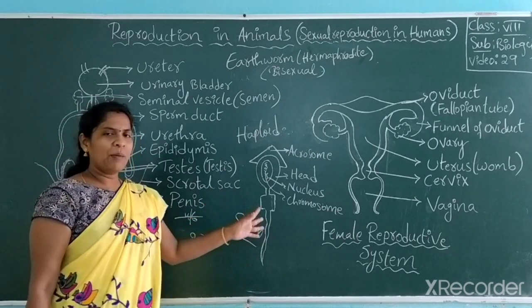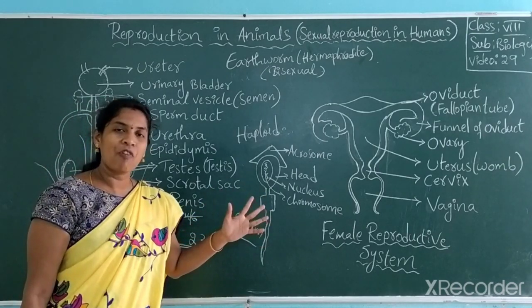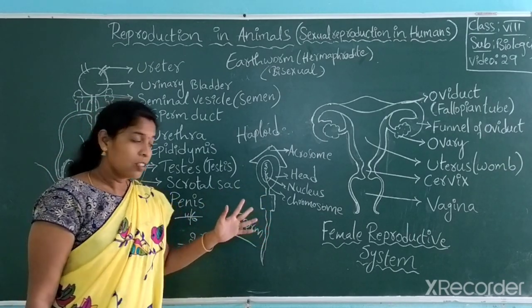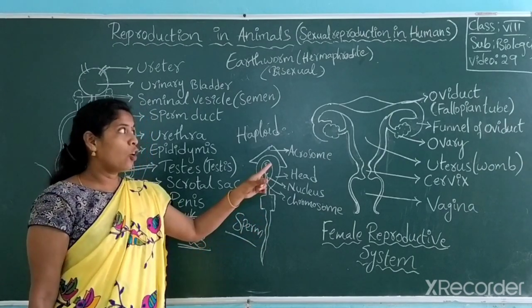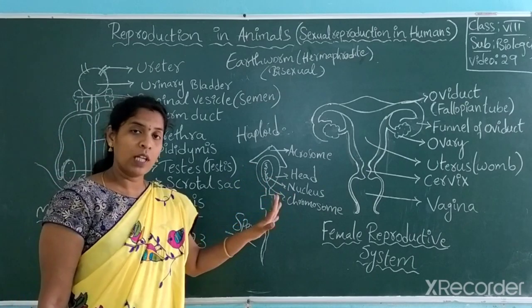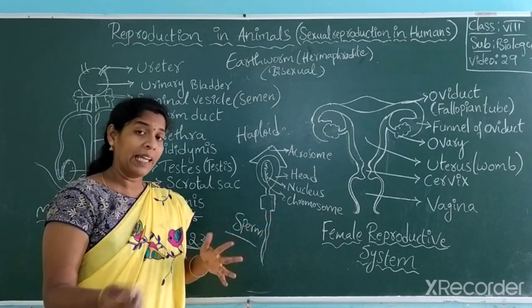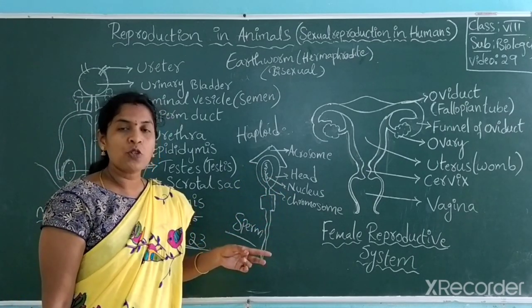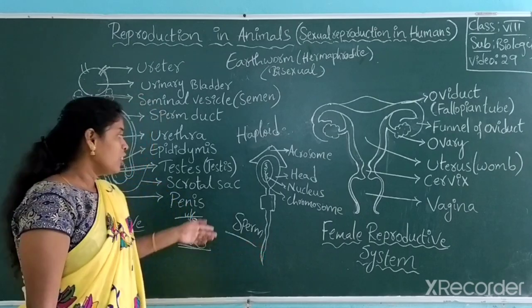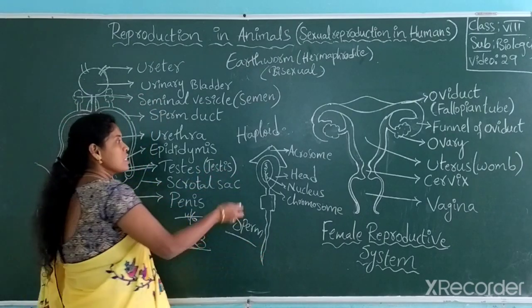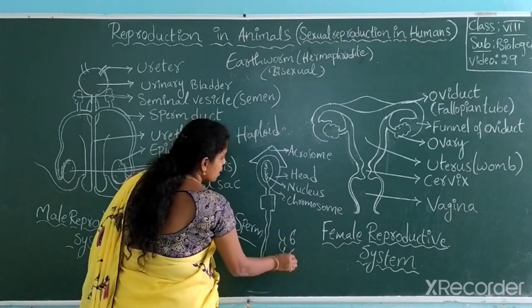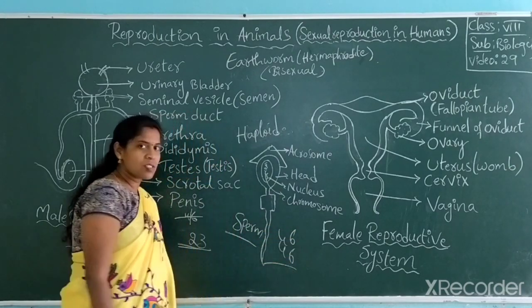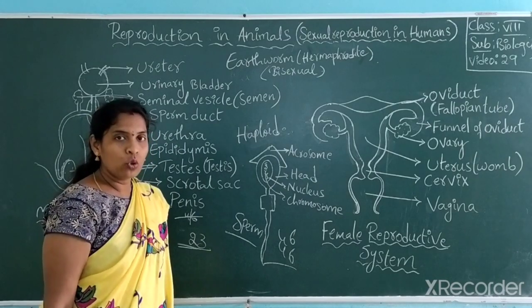Why do you know? The male and female reproductive cells combine and form a zygote. Here 23 chromosomes from the sperm and 23 from the ovum. Total 46, meaning 23 pairs of chromosomes should be formed. If not, suppose sperm has 46 chromosomes and ovum also has 46, totally how many? 92.